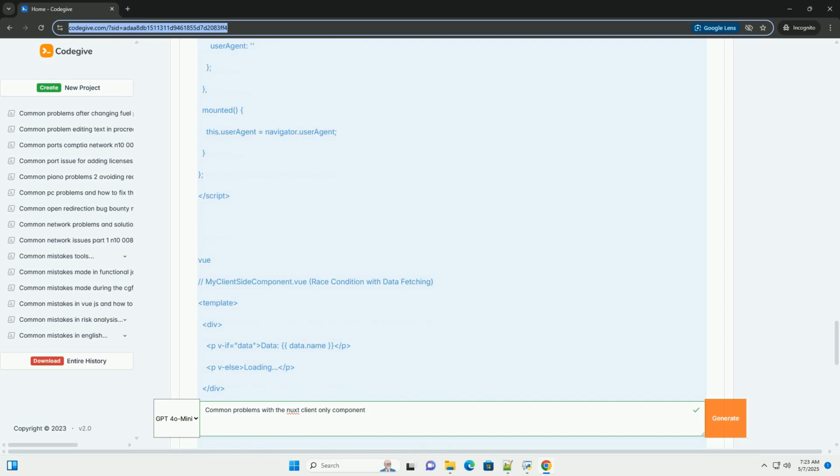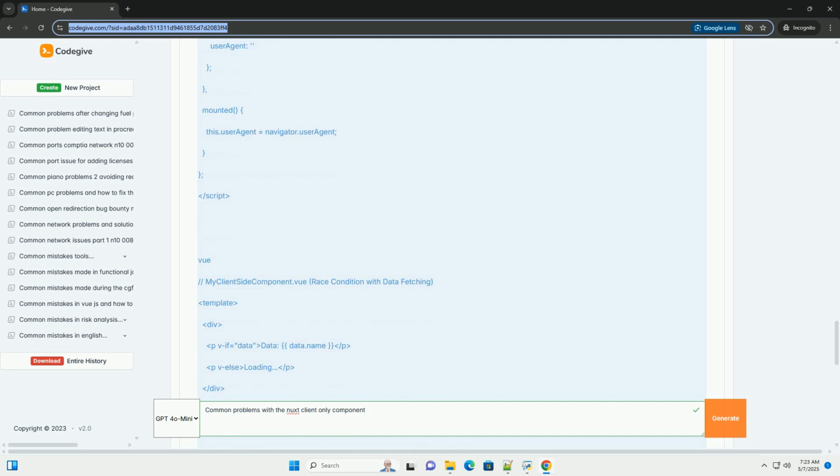In summary, the client-only component is an essential tool in the Nuxt.js ecosystem. By understanding its behavior, potential pitfalls, and alternative solutions, you can use it effectively to build performant, SEO-friendly applications. Pay close attention to hydration mismatches, race conditions, SEO implications, and server-side errors, and remember to document your code clearly.